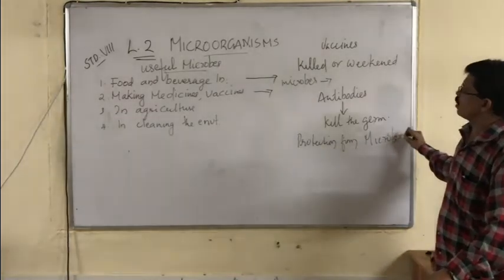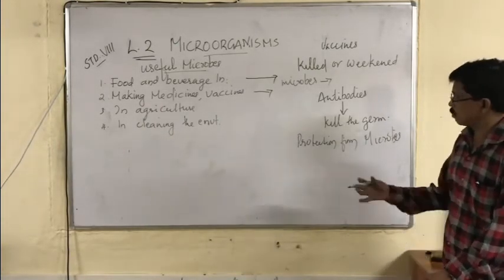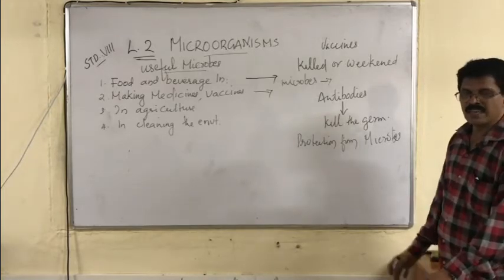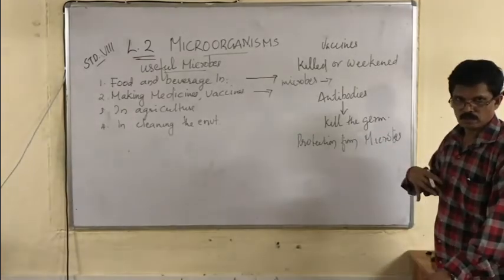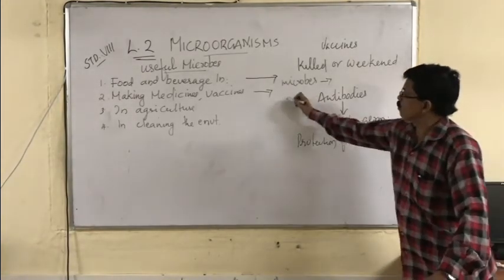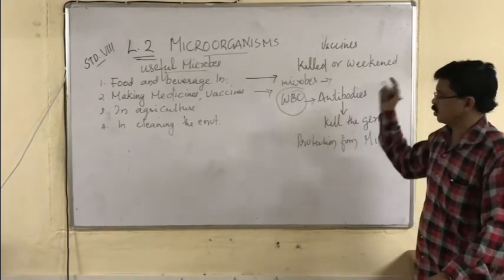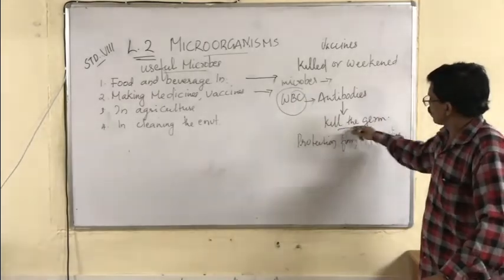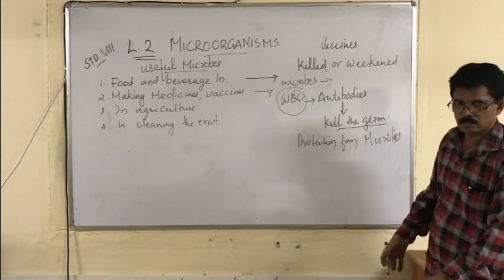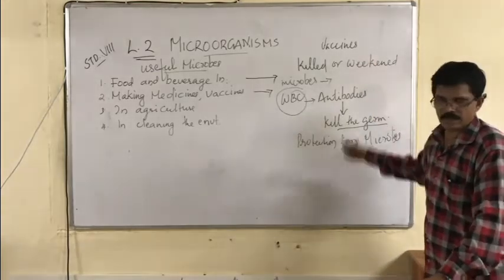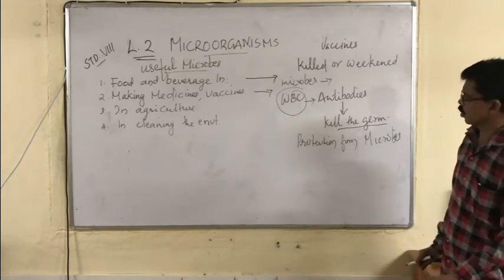So how do vaccines work? What are vaccines? Vaccines are killed or weakened microbes. And then when it is injected or administered into our body, which part of the body can produce antibodies? WBC, white blood cells. There are white blood cells which will produce antibodies. These antibodies kill the germs which enter the body anytime later on after injection of the vaccine. So our body gets protection from microbes.